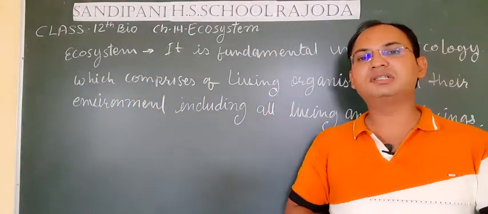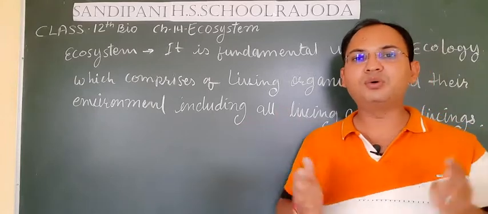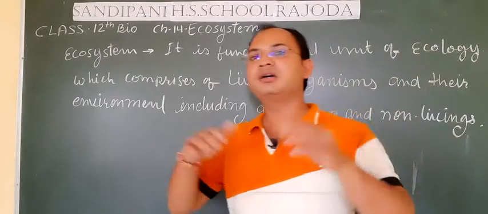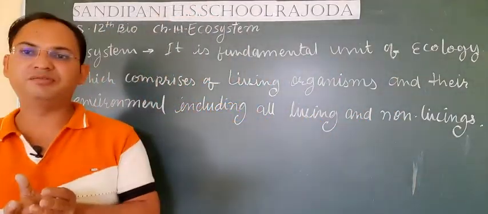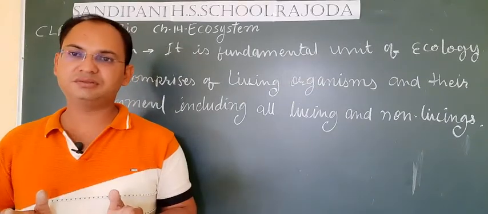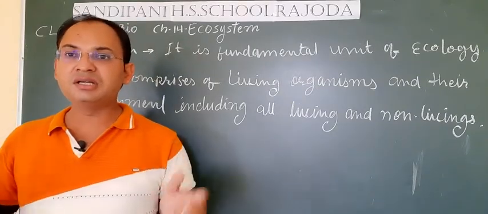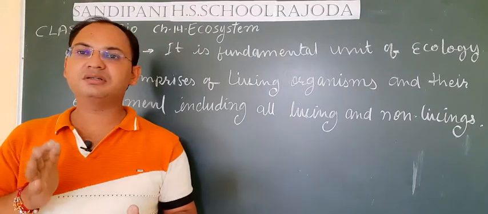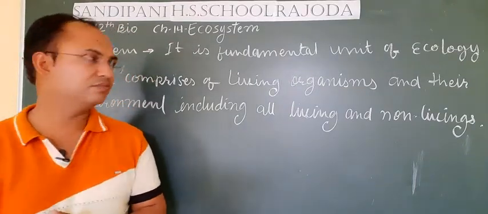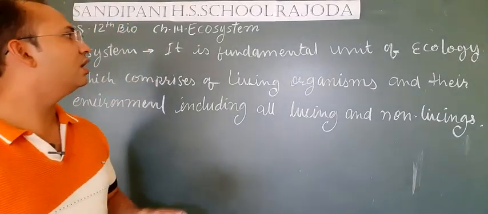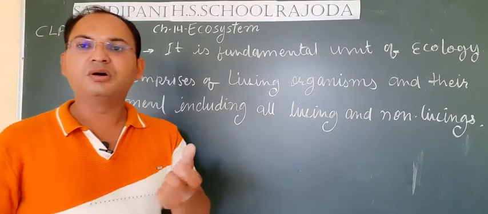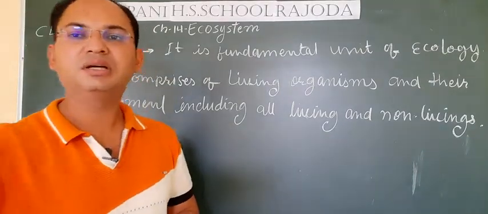We can also consider a whole ocean as an ecosystem because the ocean has a separate boundary from its environment, and it makes a separate environment which includes living and non-living things in their interaction. So we can say that an ecosystem may be a drop of water or the whole earth can be considered as an ecosystem.